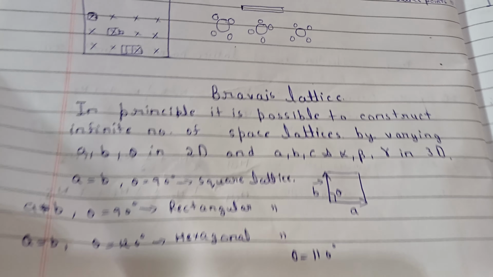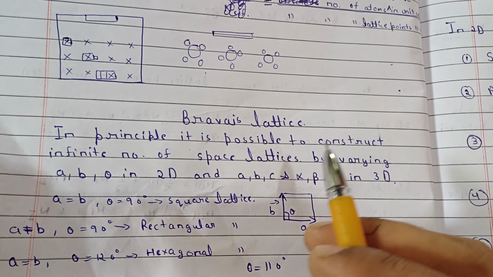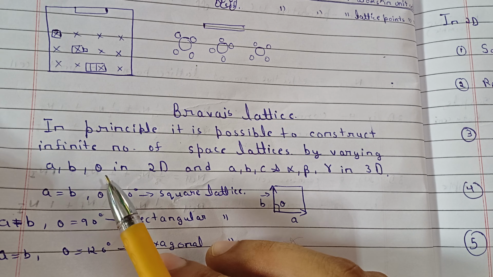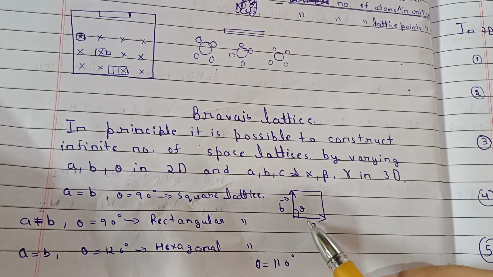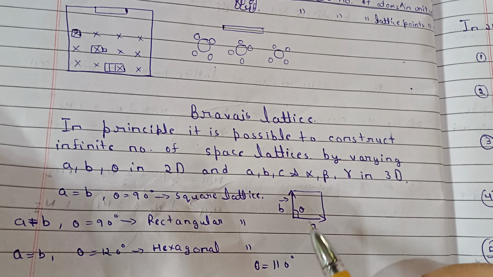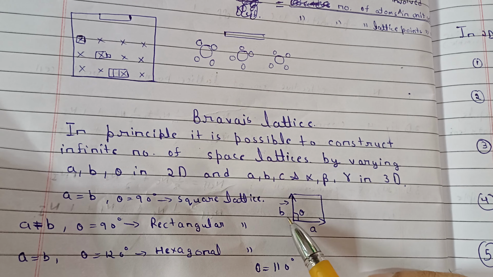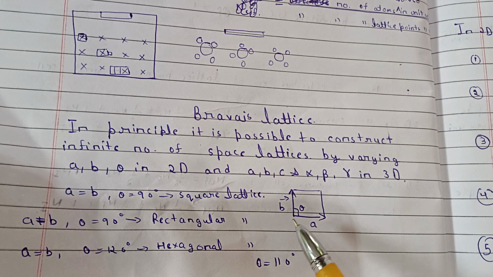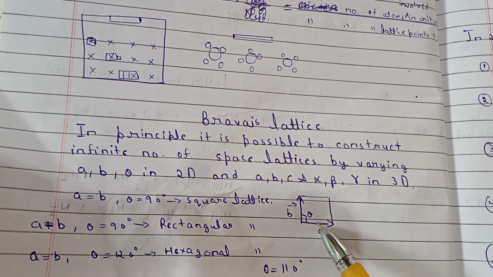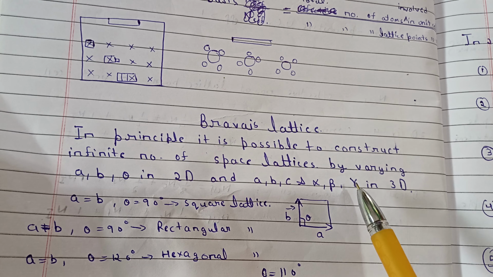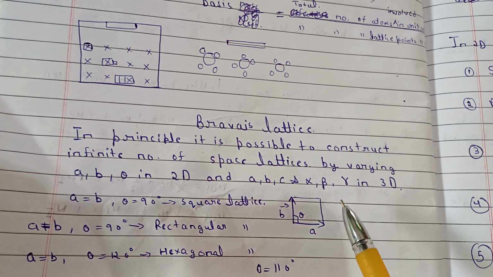There are infinite types of lattices possible in space. In principle, it is possible to construct an infinite number of space lattices by varying a, b, and theta in two dimensions. This is a and b, and this is theta. In 3D, we can vary a, b, c, and alpha, beta, gamma. With one more axis, the angle between a and b will be alpha, between b and c will be beta, and between a and c will be gamma. You can vary these three angles or these three sides, and there are infinitely many lattices possible, in 2D and in 3D.